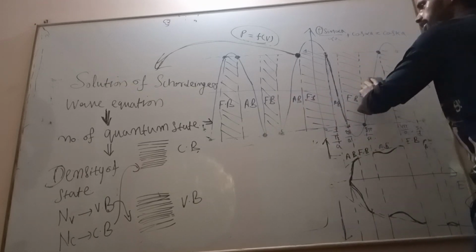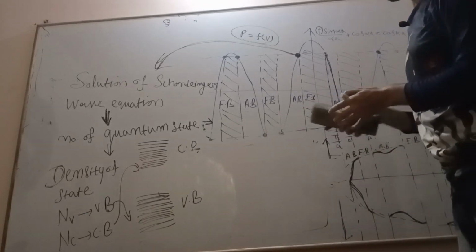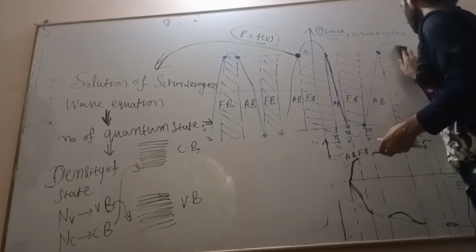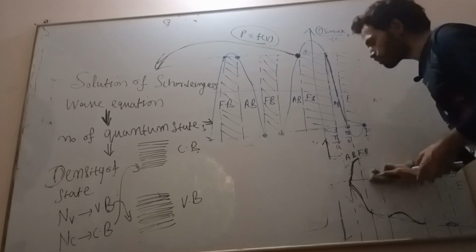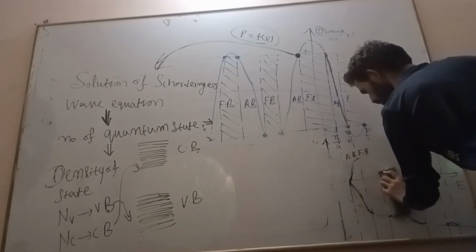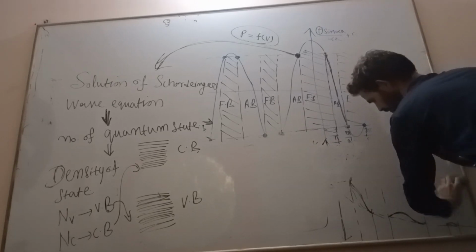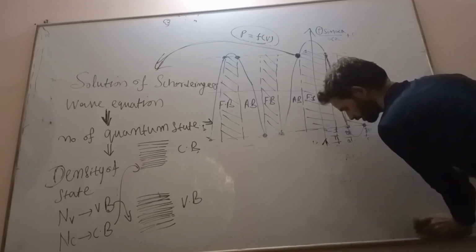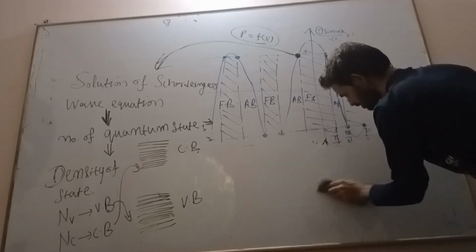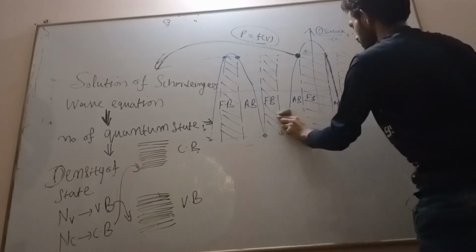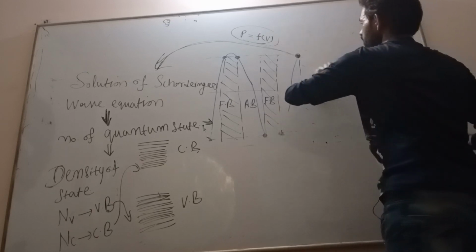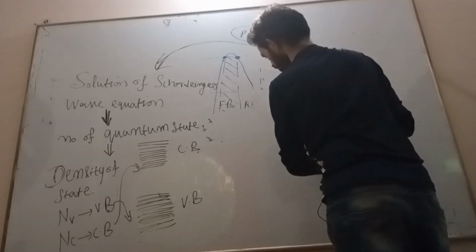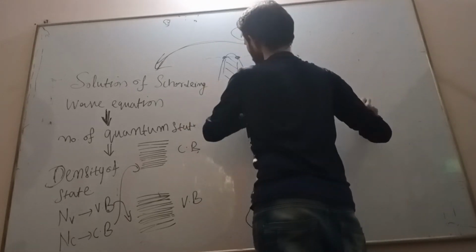We will discuss further about the E-K diagram. In further discussion, when the concept of effective mass comes, we will calculate the concentration of charge carriers, that is, either holes or electrons. So this is all about the energy band formation.